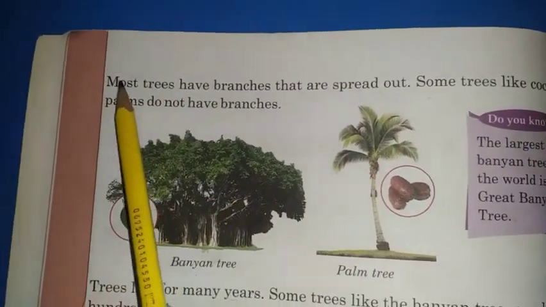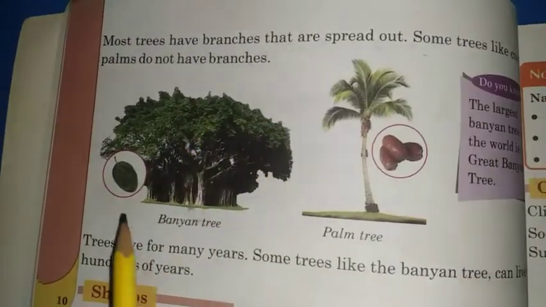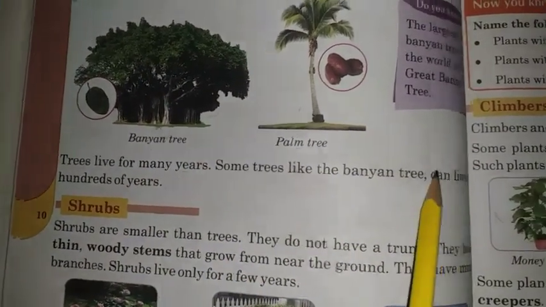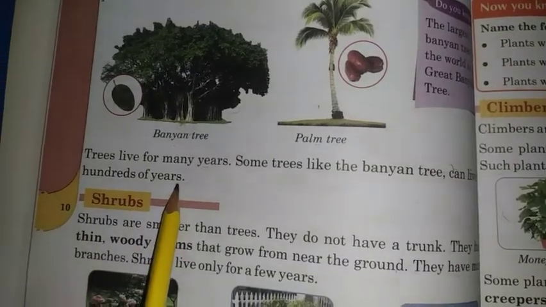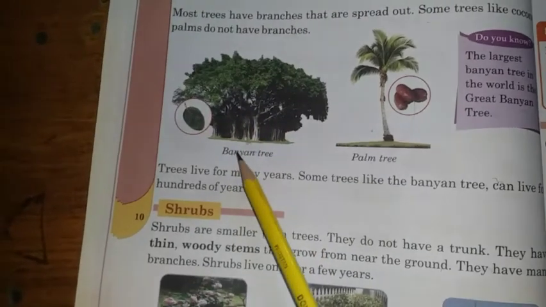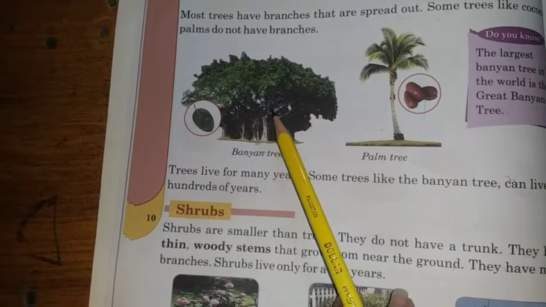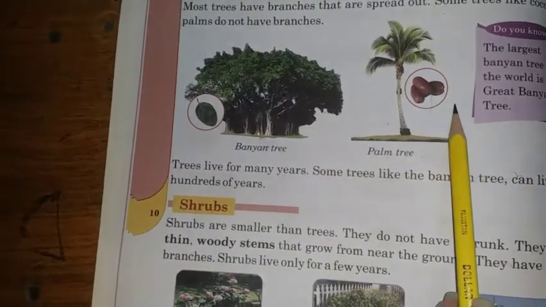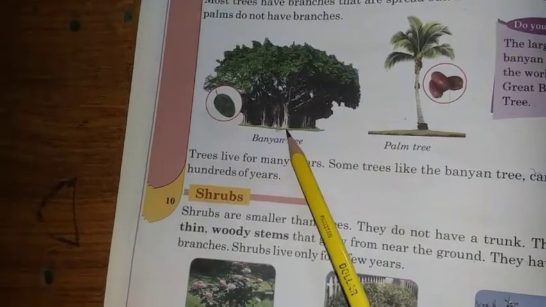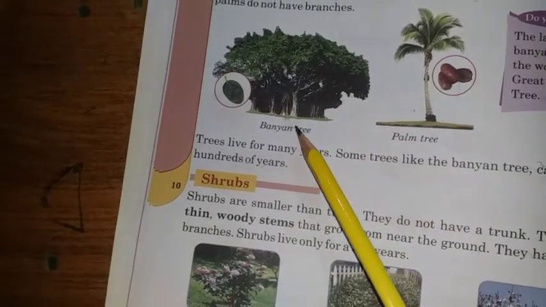Page number 10. Most trees have branches that are spread out. Some trees like coconut, palm do not have branches. Banyan tree, palm tree. Trees live for many years. Some trees like the banyan tree can live for hundreds of years. Most of the trees have branches that are spread out, just like banyan tree. You can see here banyan tree has many branches and they are all spread out. It is known as shaded tree. On the other side, palm tree do not have branches. The life cycle of banyan tree is hundreds of years. This kind of trees live for many years.